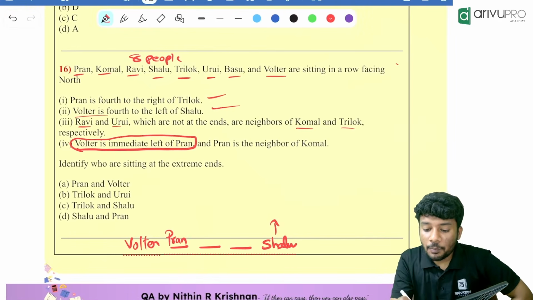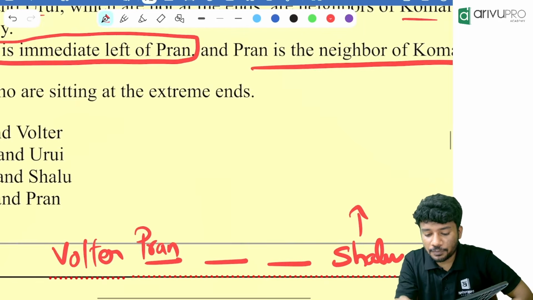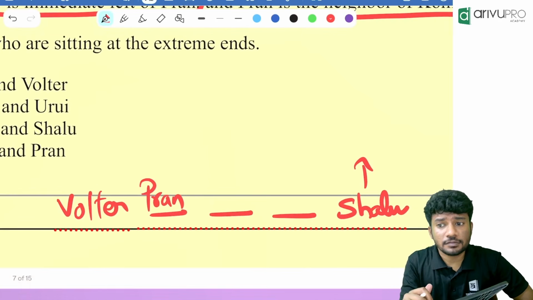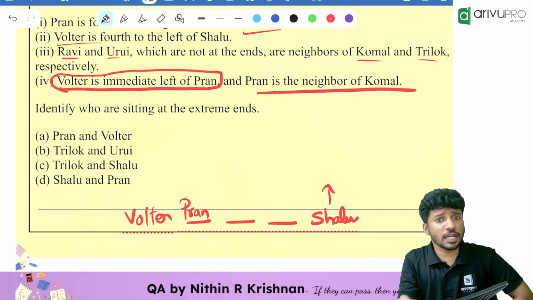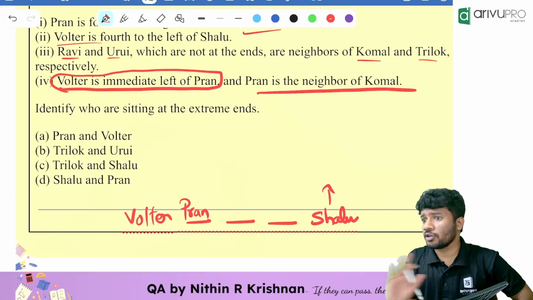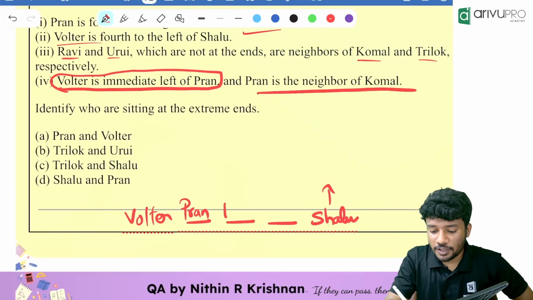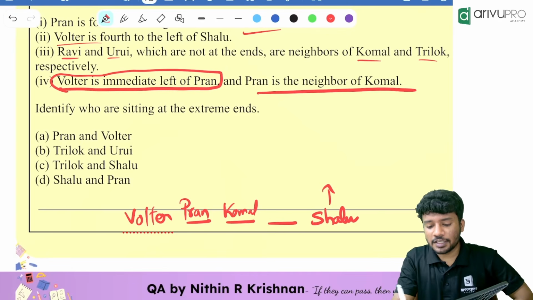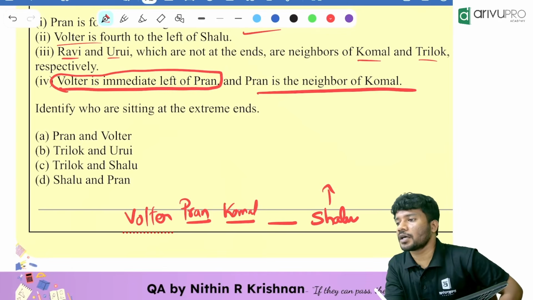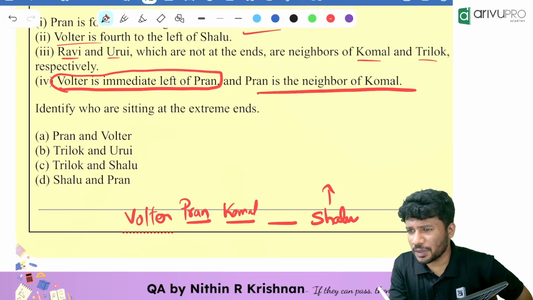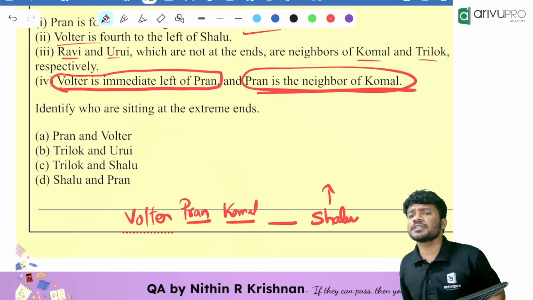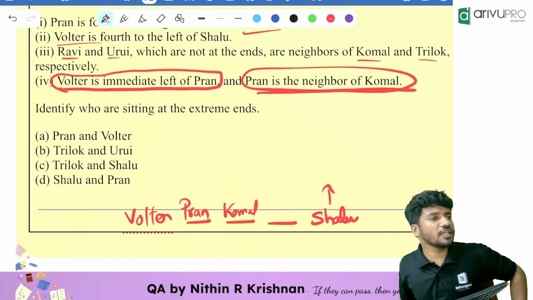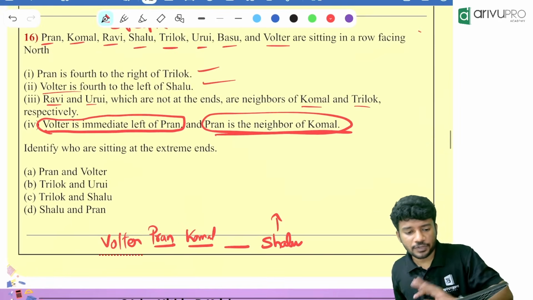Then people, Pran is a neighbor of Komal. People, can Komal kill Volta? Is violence possible? Can Komal kill Volta? No, Komal is like, I'll kill Volta and I'll sit over there. Is it possible for us? No. Where can then Komal sit? Komal will be sitting over here. Next to whom? Next to Pran. Are you getting the point, people? Are you understanding that? Pran is a neighbor of Komal means Komal should be sitting next to whom? Next to our Pran.